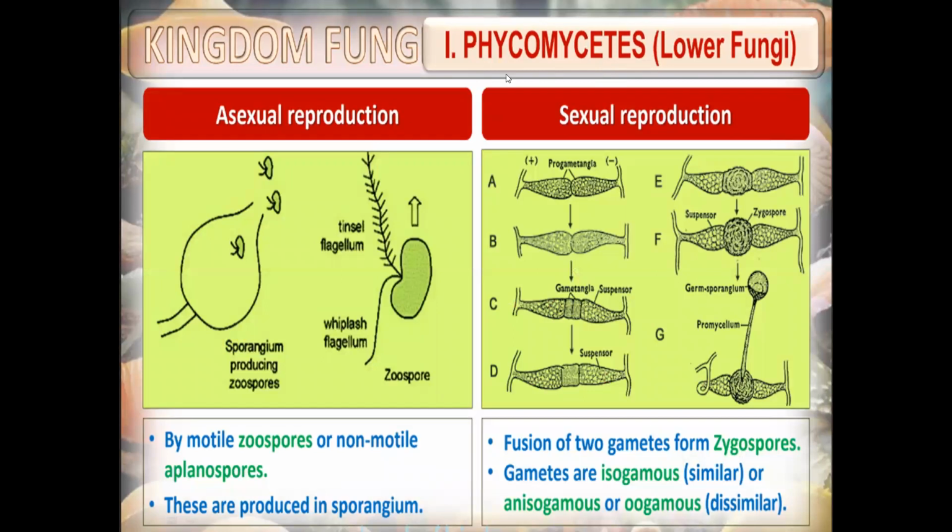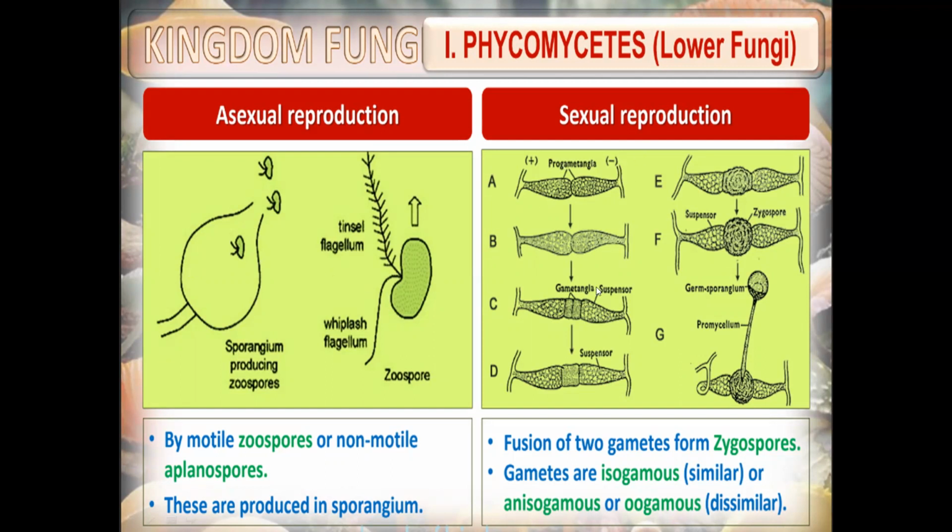Next, we'll study the reproduction of phycomycetes. Asexual reproduction is by zoospores. What are zoospores? Zoospores have flagella and they can move. Spores are the structures which develop into fungi later. Motile zoospores or non-motile aplanospores are produced in a sporangium. Sporangium is a sac-like structure in which spores are produced. You can see this structure here.